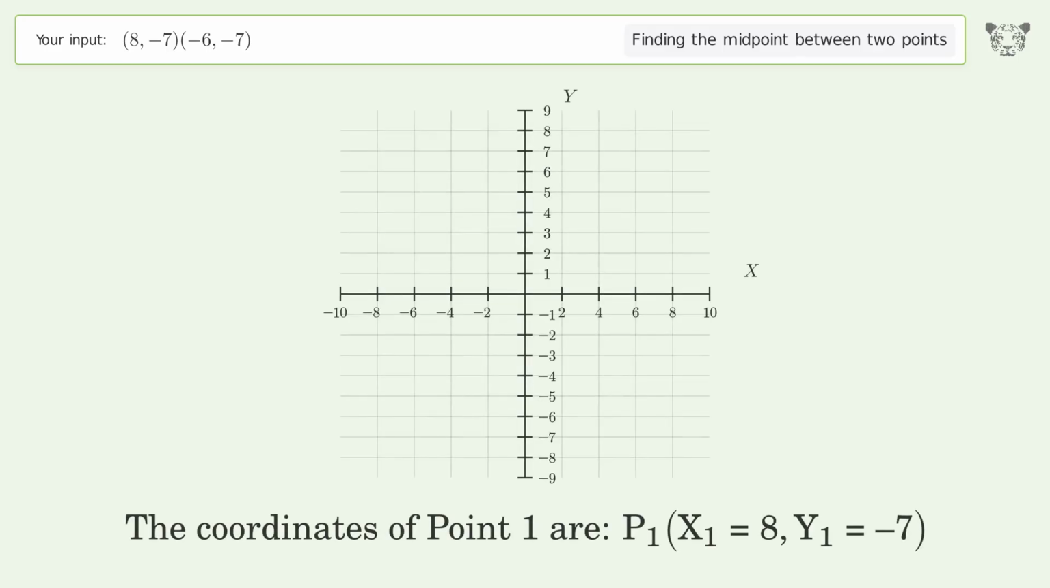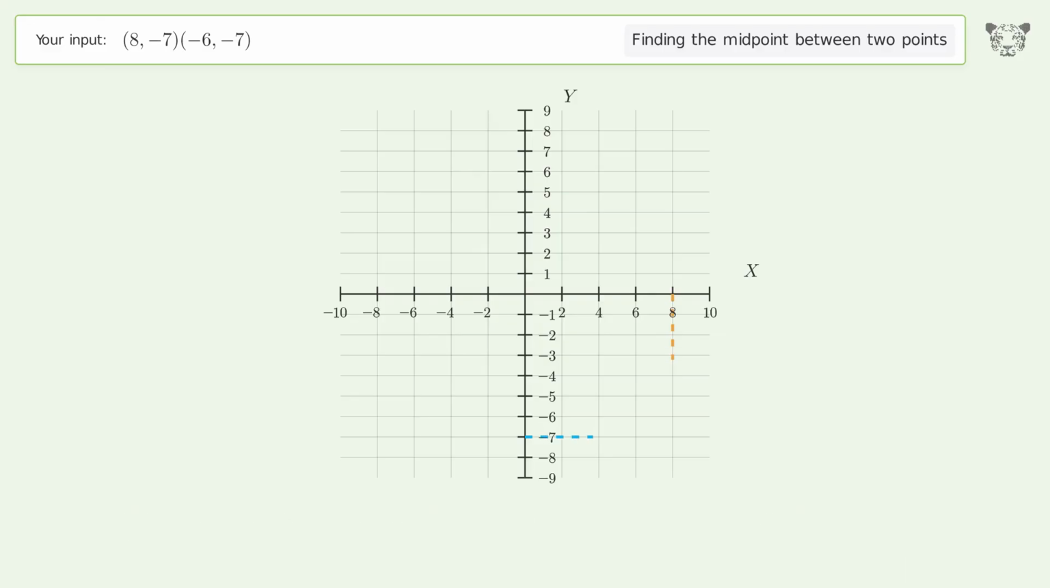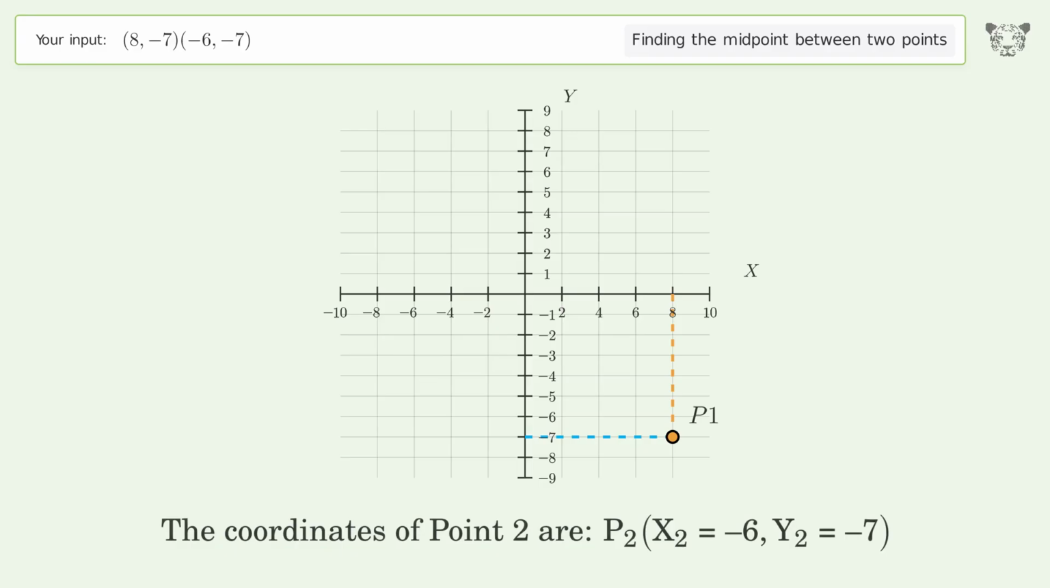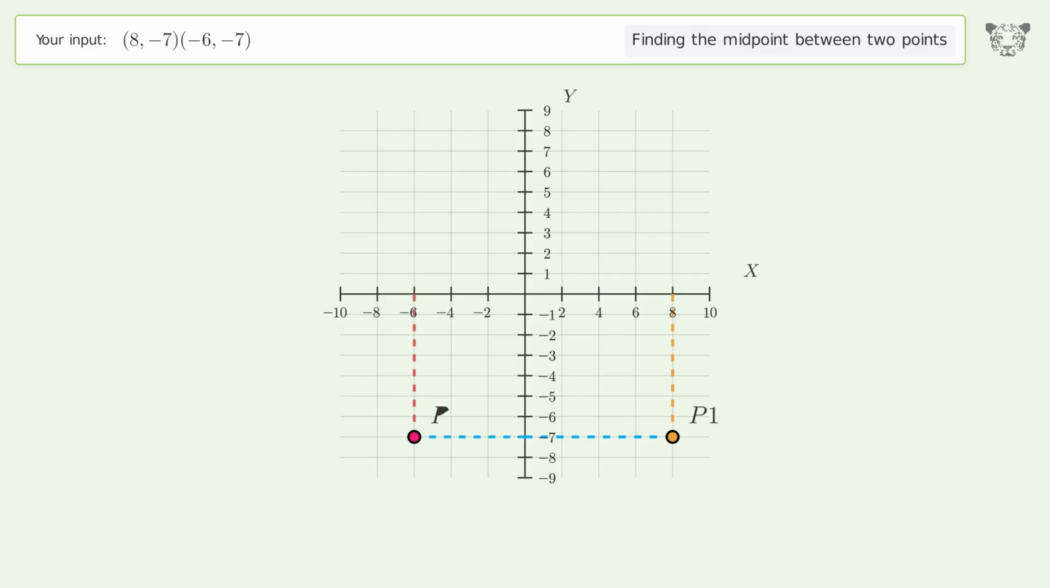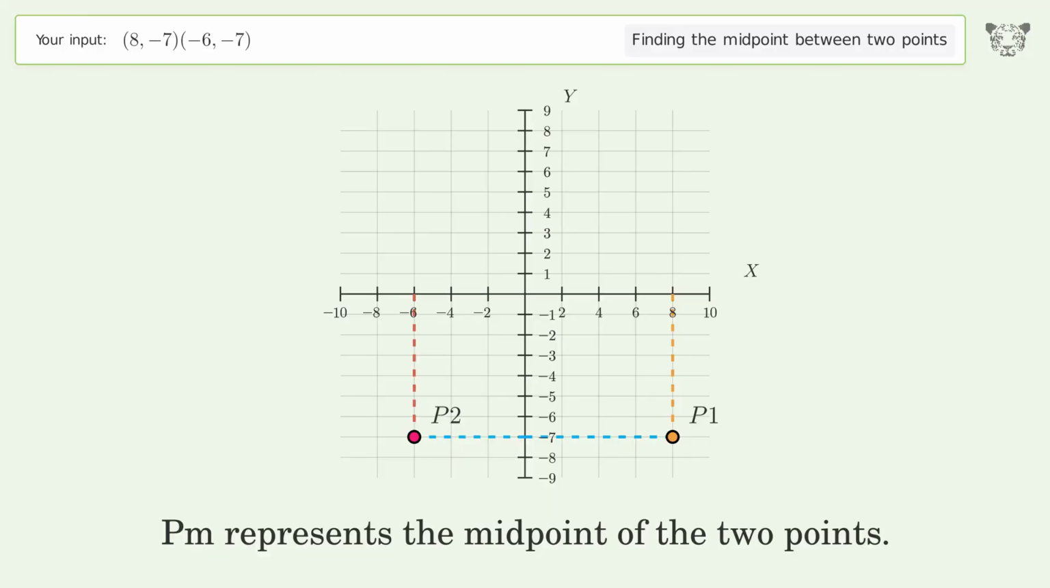The coordinates of point 1 are x1 equals 8, y1 equals -7. The coordinates of point 2 are x2 equals -6, y2 equals -7. PM represents the midpoint of the 2 points.